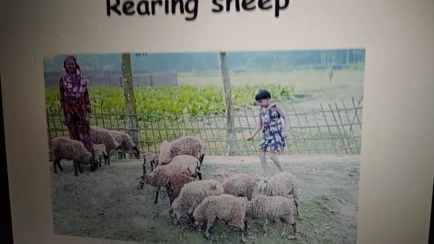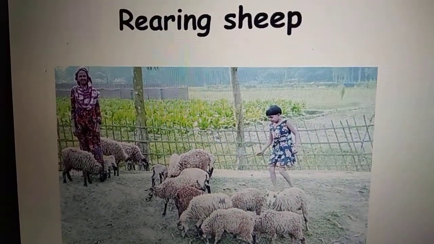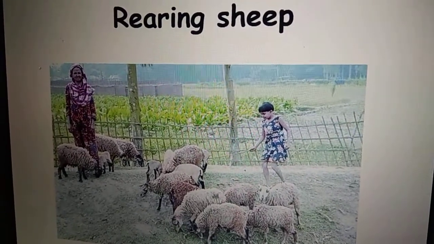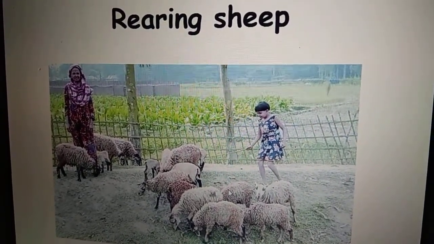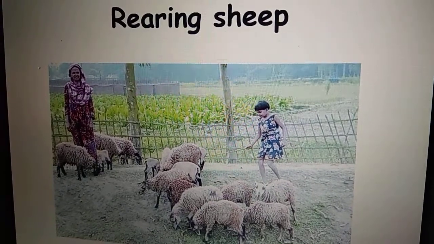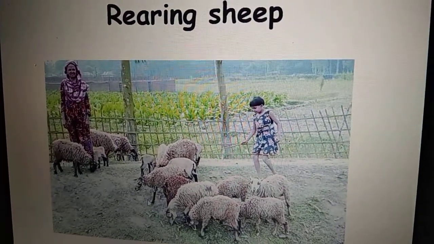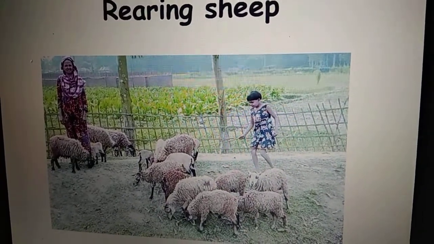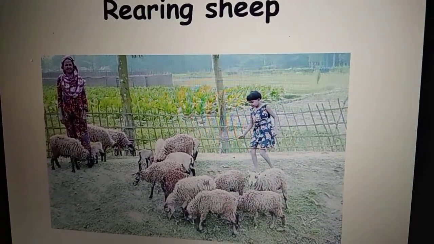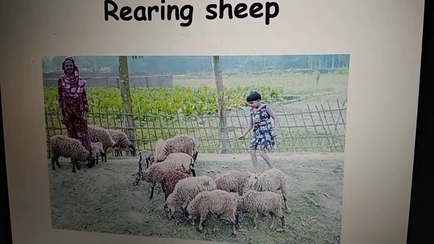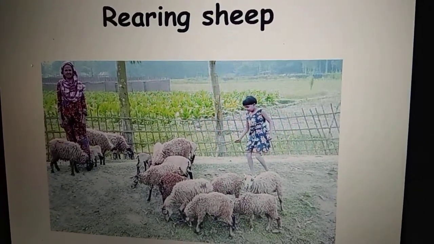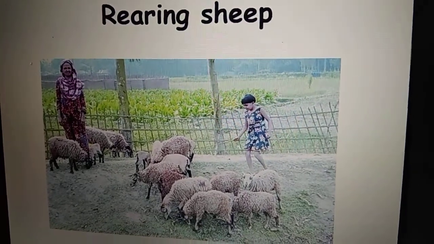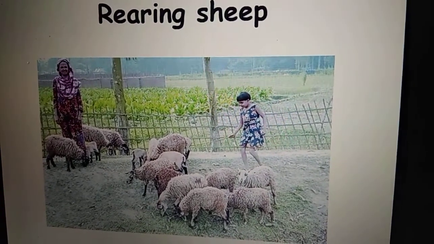Now rearing sheep is a very important industry in India. People keep sheep, which are mostly herbivorous, so they take them to grazelands so that they can graze. But to produce better quality wool, they also feed them some pulses and oil producing plant fodder, so that they are healthy sheep and also produce good quality wool.